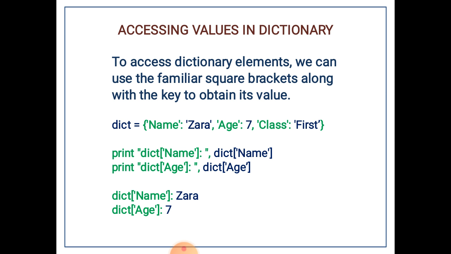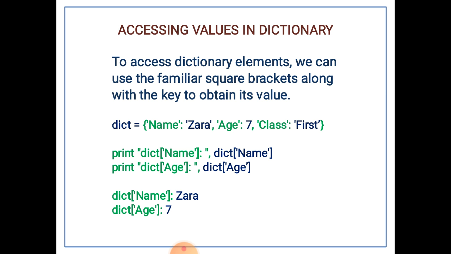Now how to access the values in a dictionary? To access the dictionary elements, we can use the familiar square brackets along with the key to obtain its value. The square bracket should contain the key, which should match the exact keyword that was written while creating the dictionary. You can see the example there.